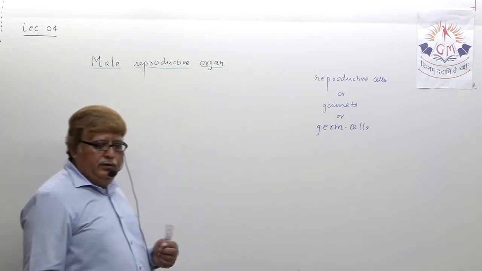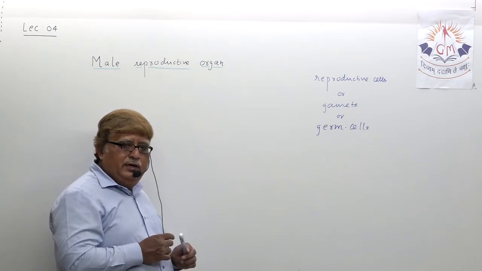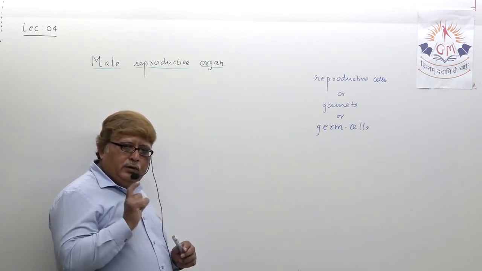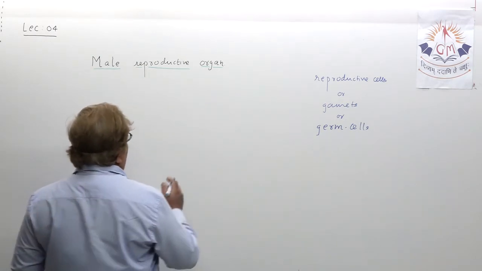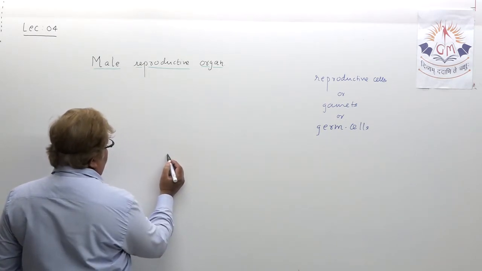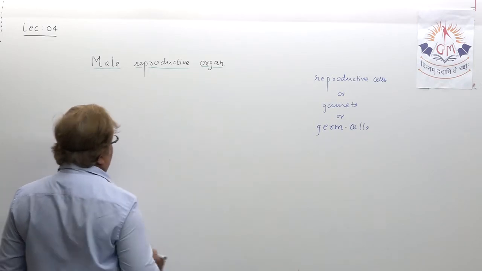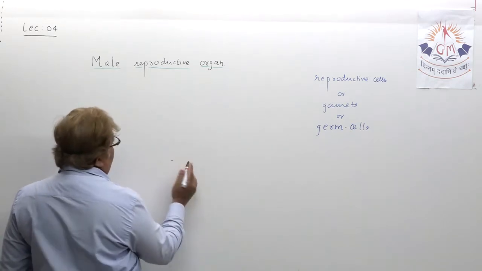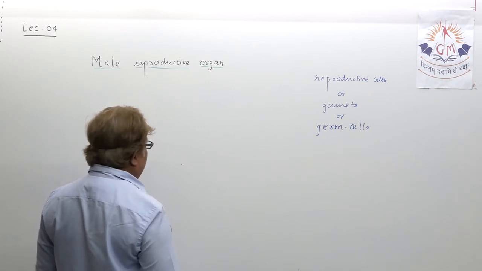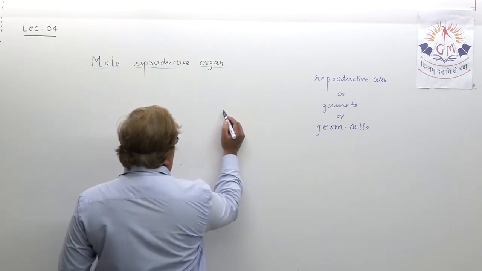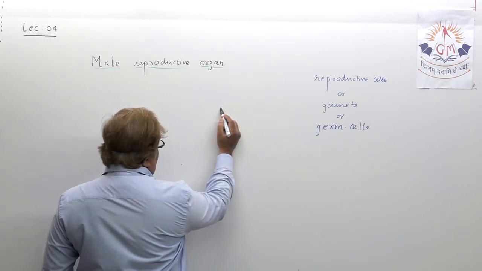Let us try to understand by drawing a normal diagram of male reproductive organ. Just try to understand and try to draw with me the complete diagram of male reproductive organ. Not so difficult a diagram, understand? Let us try to draw that diagram.